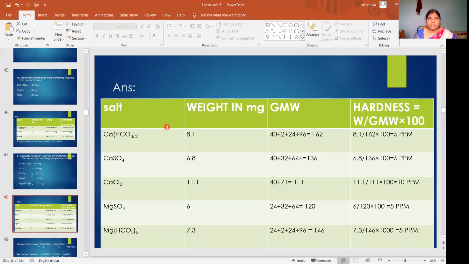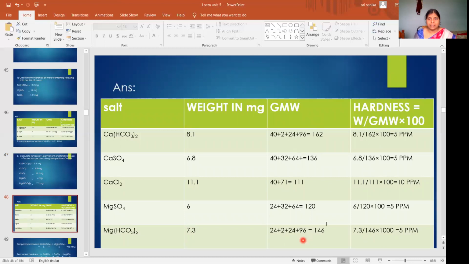The columns are salt, weight, GMW and hardness. The salts are calcium bicarbonate, calcium sulfate, calcium chloride, magnesium sulfate and magnesium bicarbonate. Here I wrote the weights 8.1, 6.8, 11.1, 6, 7.3.